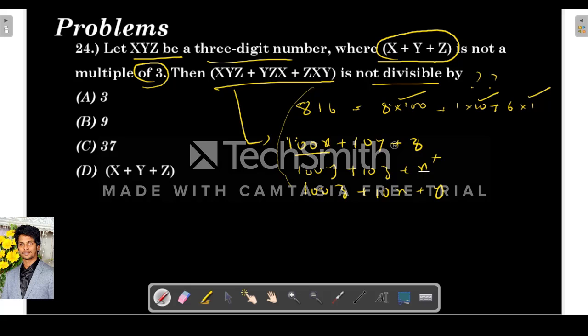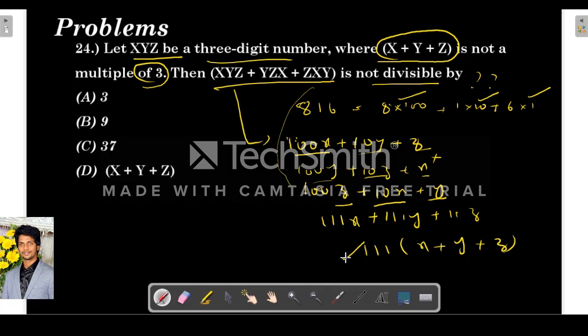If we add all these three, see how many x's are there? 100x plus 10x, 110x plus x, so 111x. Same with y: 100y plus 10y, 110y plus y, 111y. And the same for z, 111z. So it is 111 into x plus y plus z. As I told you, the factors of 111 are only 3 into 37. If you remember, I told this earlier in the video. So this can be written as 3 into 37 into x plus y plus z.